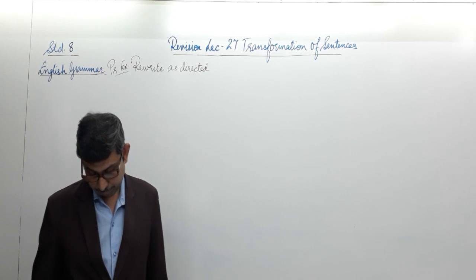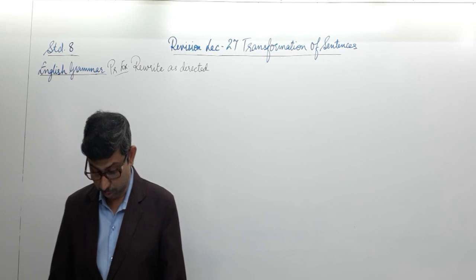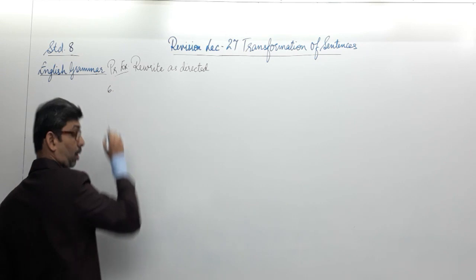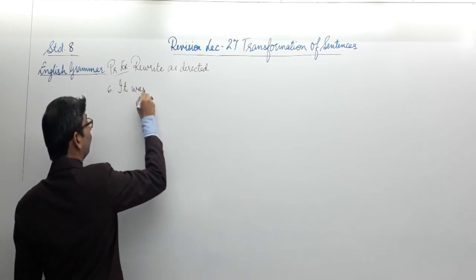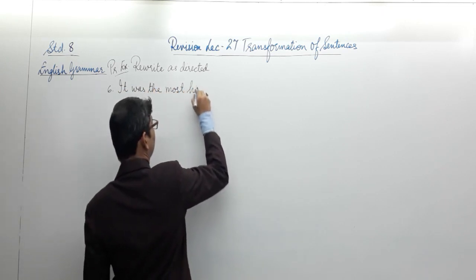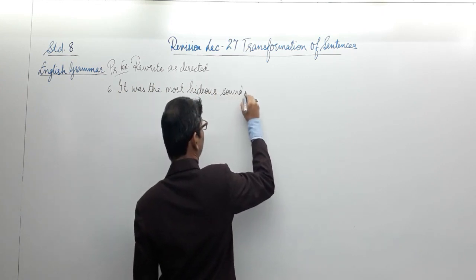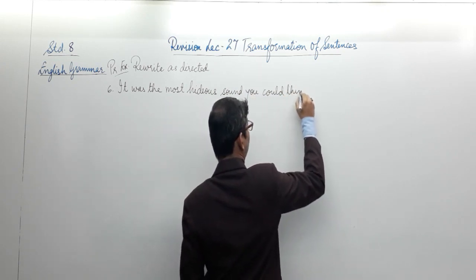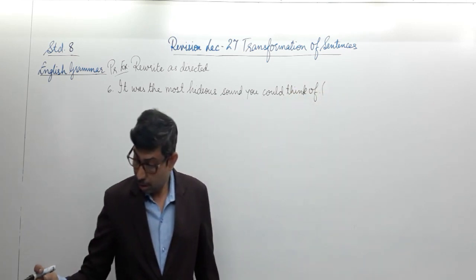Next one, number 6. It was the most highest sound you could think of. Well, this is also a textual sentence. Let's write it out first. Number 6. It was the most highest sound you could think of, and the instruction given to us is change the degree.